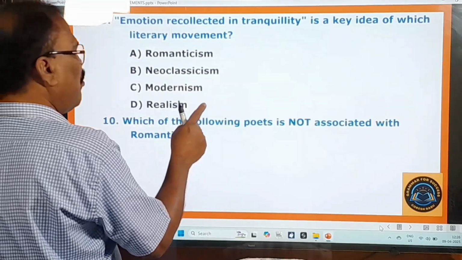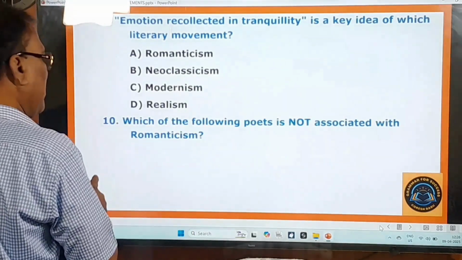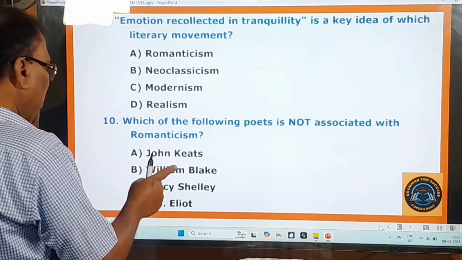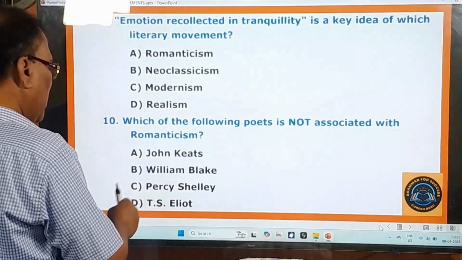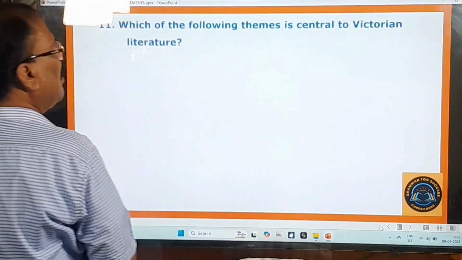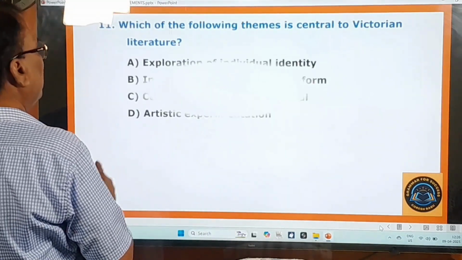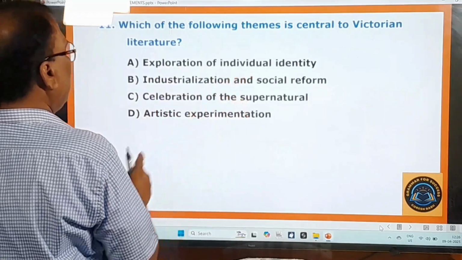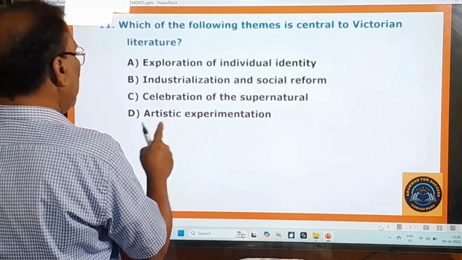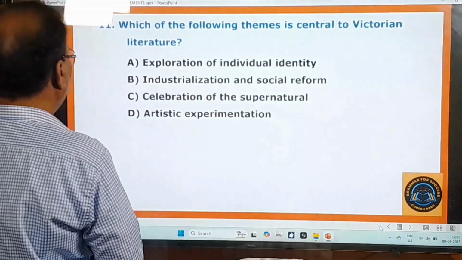Which of the following poets is not associated with Romanticism? John Keats, William Blake, Percy Shelley, that is P.B. Shelley, T.S. Eliot. 11th question. Which of the following themes is central to Victorian literature? Exploration of individual identity, industrialization and social reform, celebration of the supernatural, artistic experimentation.